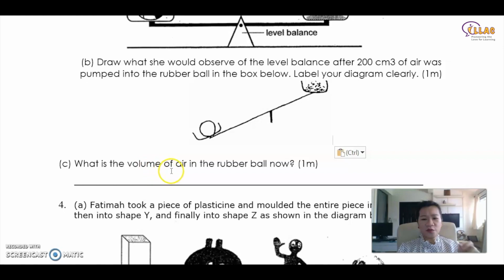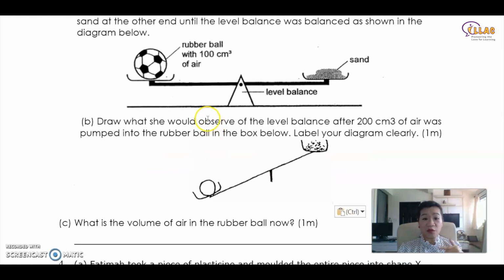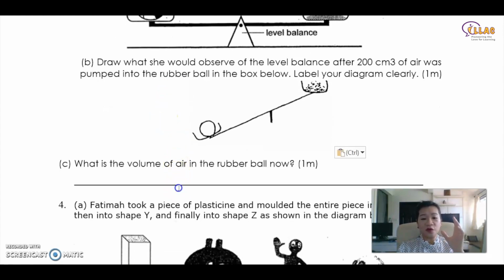So then where is the volume of air in a rubber ball now? Okay, so the volume of air in a rubber ball is 100 centimeters cubed. No matter how much more you pump inside, the ball stays the same at 100 centimeters cubed because air has no fixed volume. It takes the volume of the container, and in this case, the container is 100 centimeters cubed. It is fully inflated, and no matter how much air you pump inside, air can be compressed, so they will not take up extra space. They will take the volume of the container. So therefore, the volume over here is still 100 centimeters cubed.